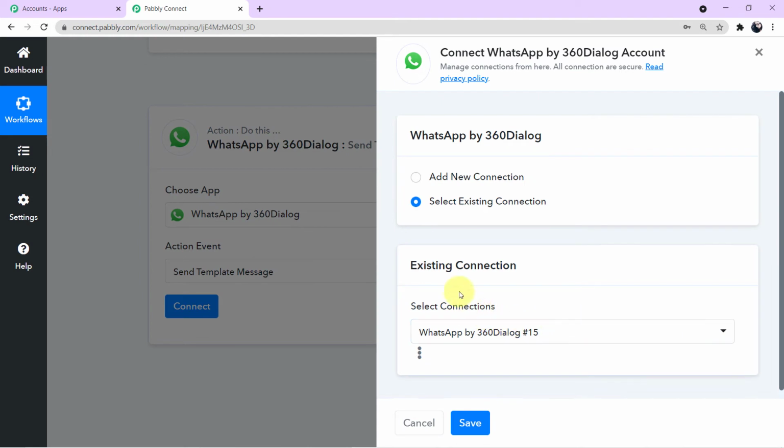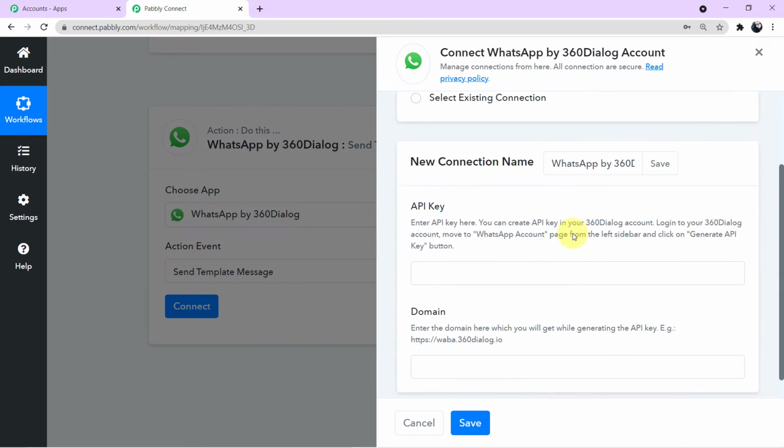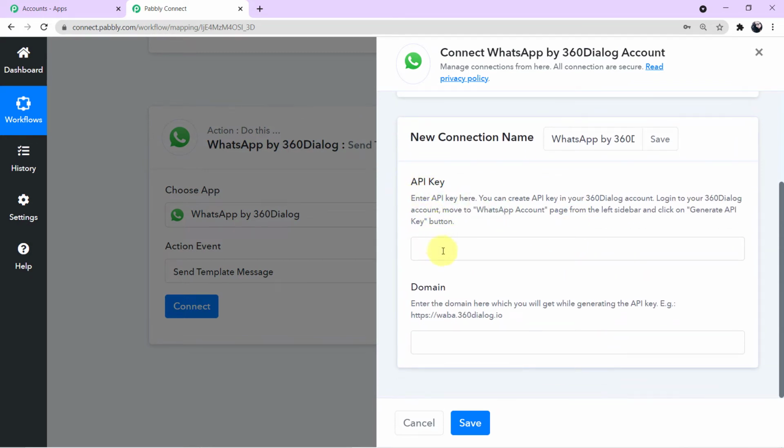A mini window has emerged in front of us asking for two options, add new connection and select existing connection. So I'll click on add new connection, and now guys, it is asking us to fill up two required fields. The first field it is asking us to fill is API key, and second is domain. So before I tell you where you can find the API key, first please read the description so that you can understand yourself from where you have to find the API key.